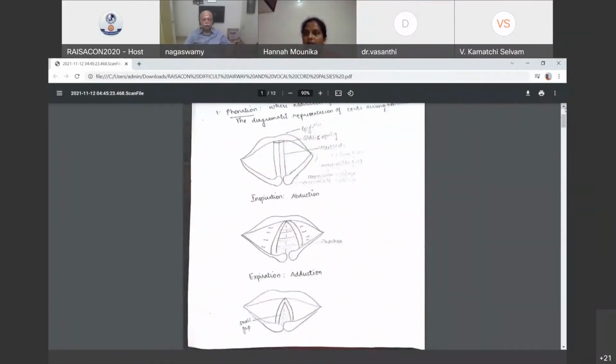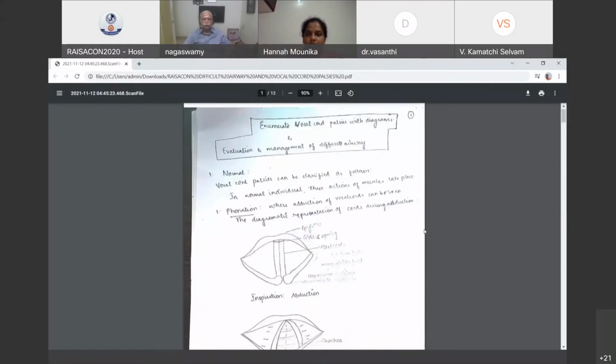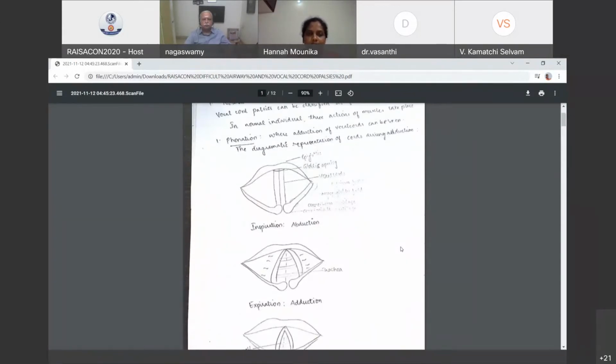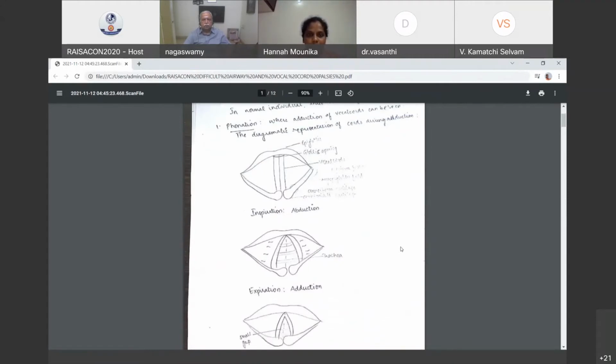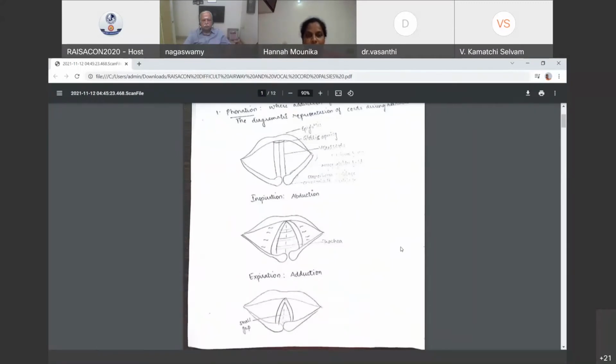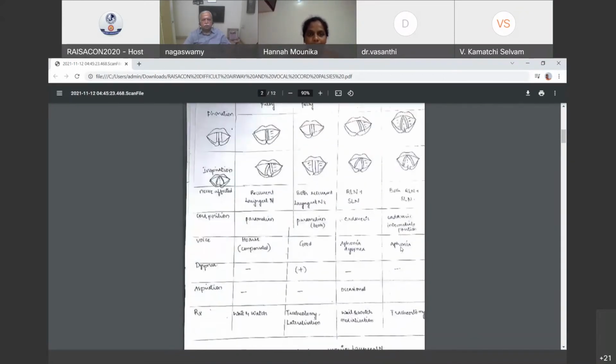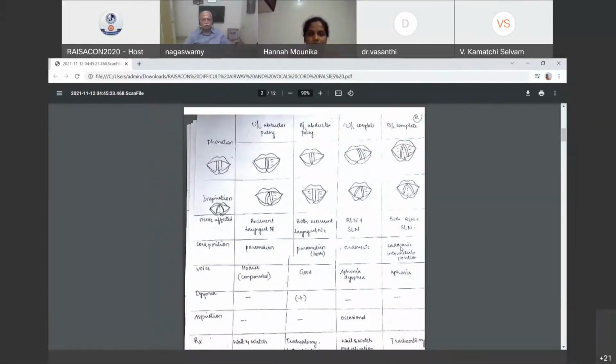Thank you, sir. Next comes vocal cord palsies. In the vocal cord, 3 actions mainly take place: phonation, inspiration, and expiration. Like we all know, abduction is opening and adduction is closing. And here I've given the normal physiological actions, where in phonation the cords come closer, in inspiration they move away, and in expiration they slightly come closer again. Here, 4 types of palsies we can see, compared with the normal ones also.